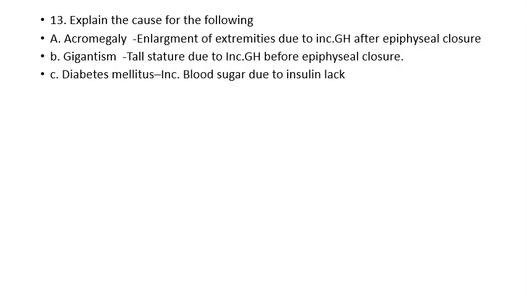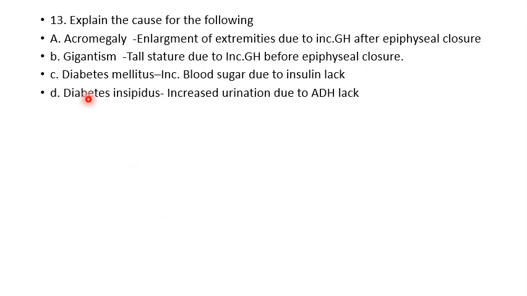And just to repeat, diabetes mellitus is an increase in the blood glucose due to insulin lack. The next is diabetes insipidus, that is increased urination or polyuria, and it is due to deficiency of antidiuretic hormone. Antidiuretic hormone helps in water reabsorption from the collecting duct. Since it is lacking, it leads to an increase in urine formation.